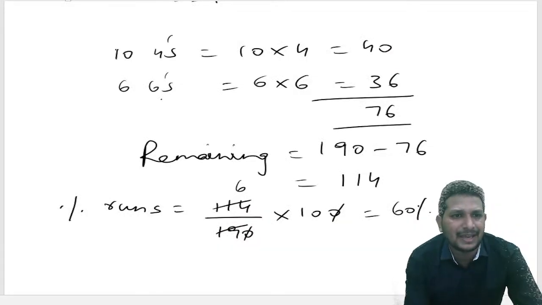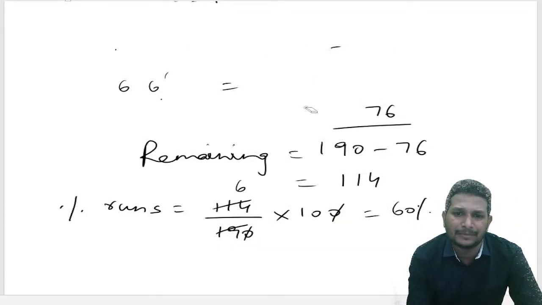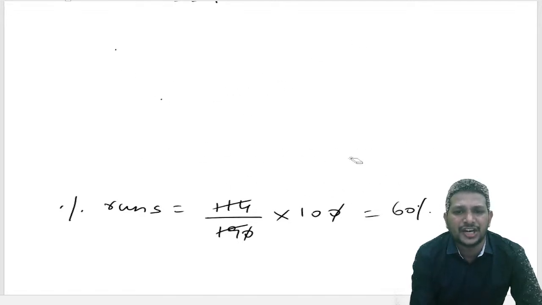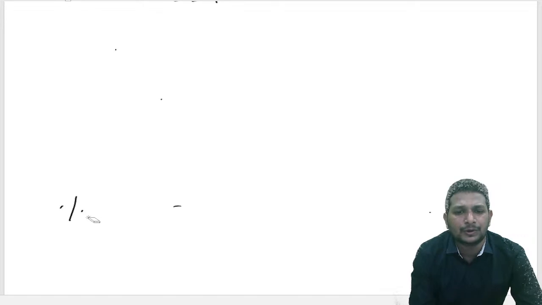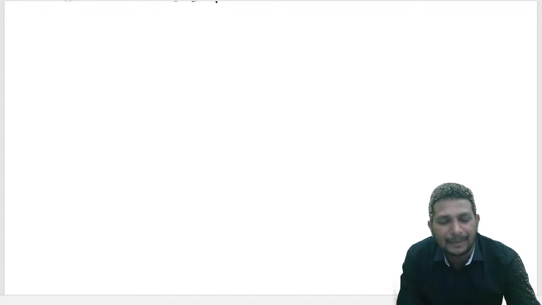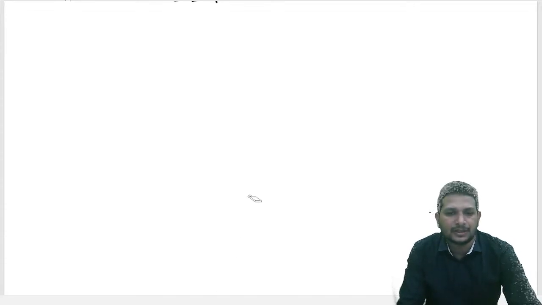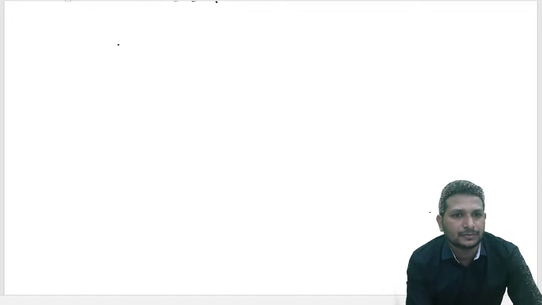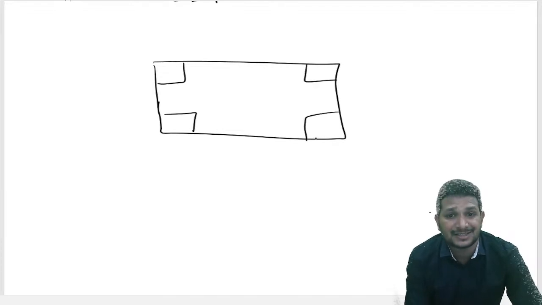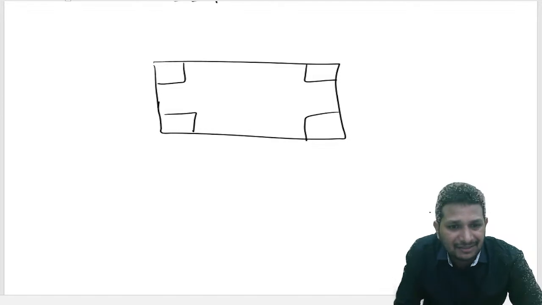In this they gave a rectangular figure. From that rectangular figure there is some shaded region, and from that we need to find the unshaded part, the remaining sheet. The 4 corners have been cut as squares, and they gave the sides also.